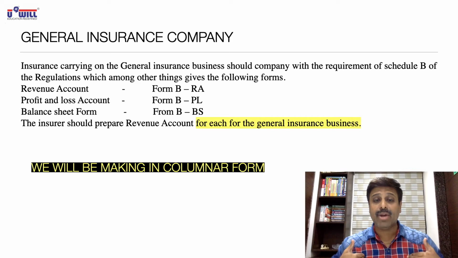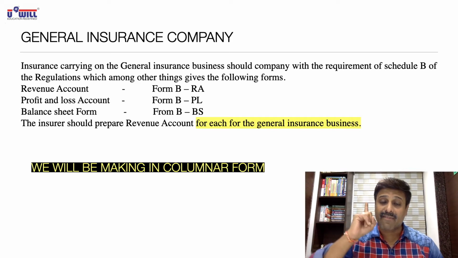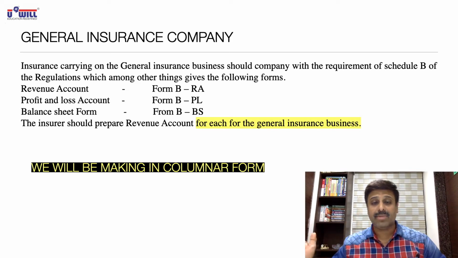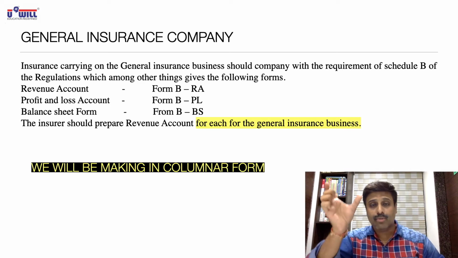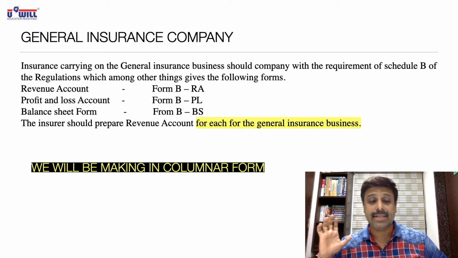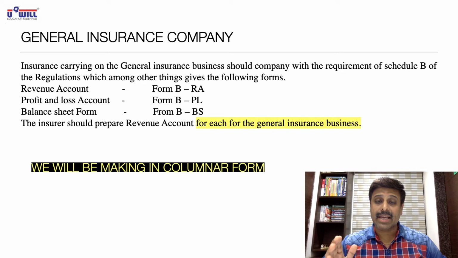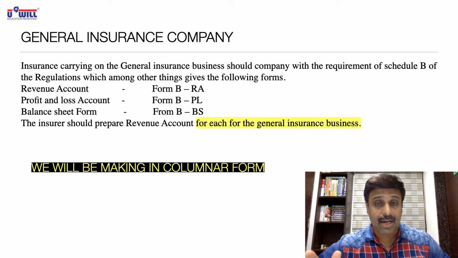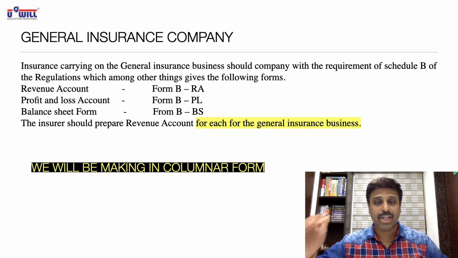But what will we be doing in our solutions? We will make only one revenue account with three columns: column 1 fire, column 2 marine, column 3 miscellaneous. So we will be making the revenue account in columnar form instead of making a revenue account for each insurance business separately.